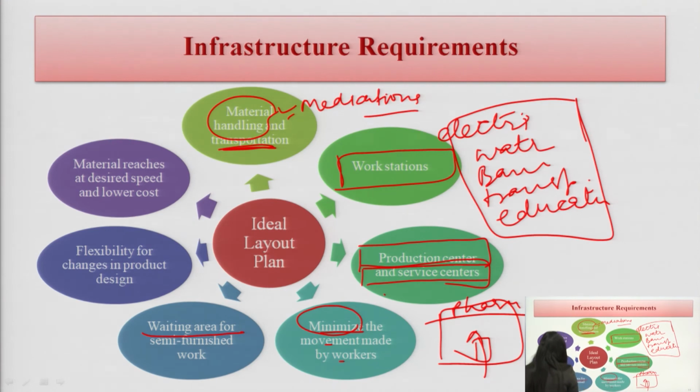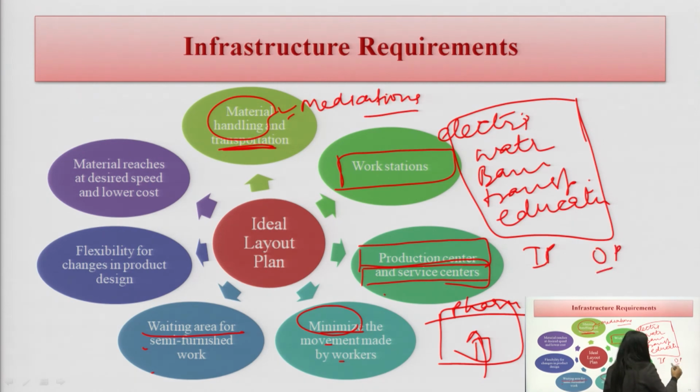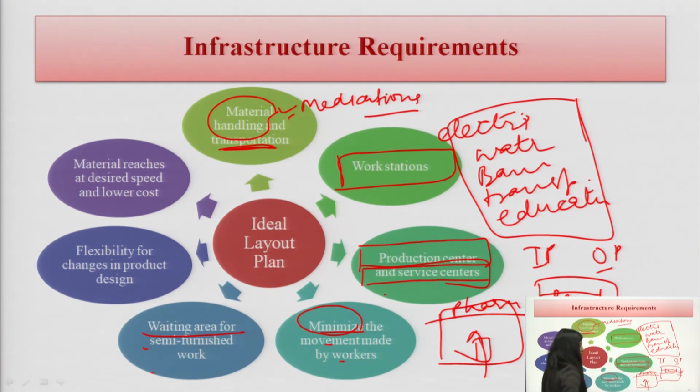Another is the waiting area. Of course, the pharmacy is either for the inpatient or for the outpatient. We have to see where the waiting area is. The waiting area should have benches. We can provide some benches for patients to wait there and sit, and of course some creativity.